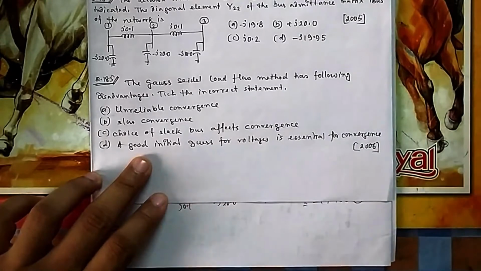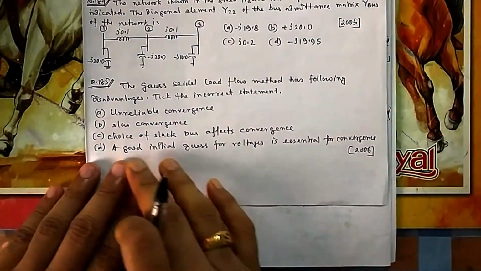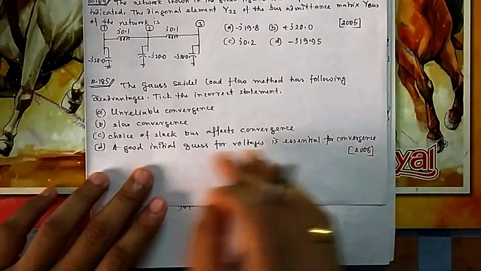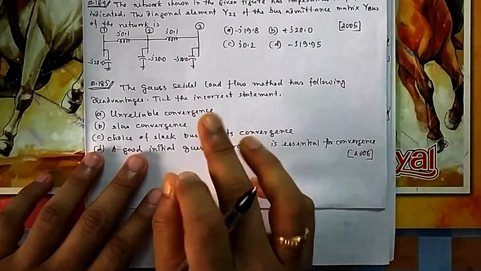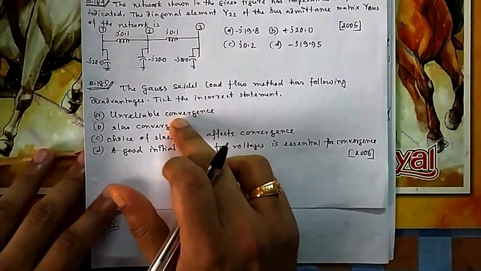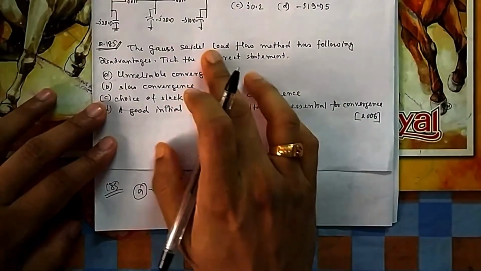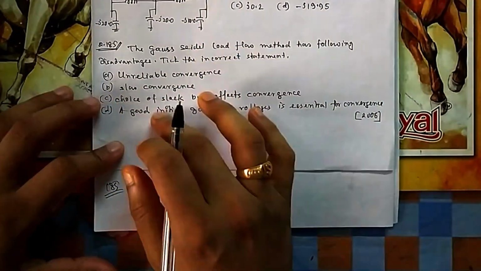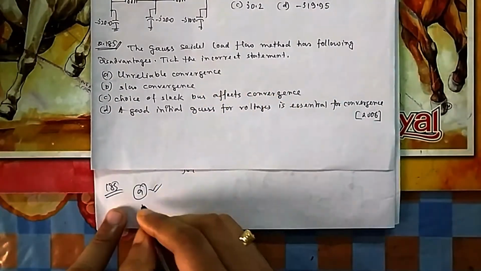A good initial guess is also required. If you start with a good initial value, then your convergence will come. But if you don't start with good initial values, then your convergence will not come. But if it comes, then it is reliable, it is not unreliable. So A is not correct, A is the wrong one. Generally, the main disadvantage that comes directly to our mind when we say Gauss-Seidel is slow convergence. The rest of the things are also part of Gauss-Seidel. So that's why it is option A.